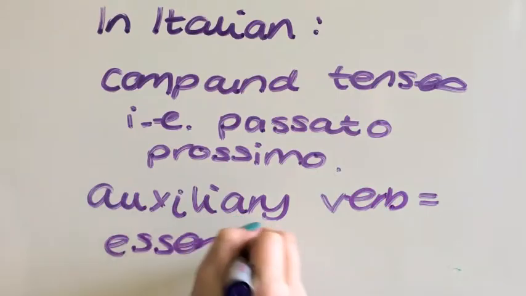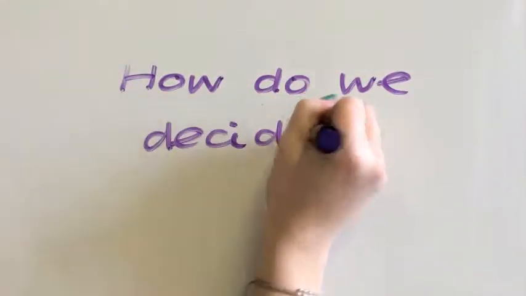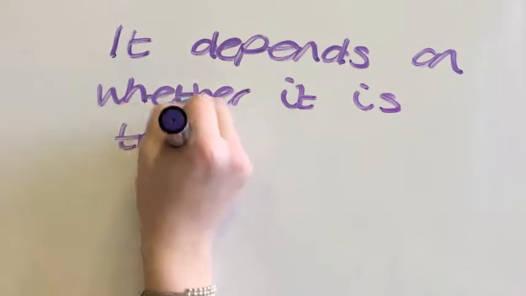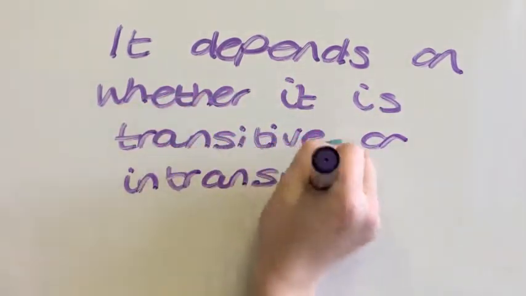For example, the passato prossimo. But which one do we use when forming the passato prossimo? And how do you decide? Well, that depends on whether it is transitive or intransitive.